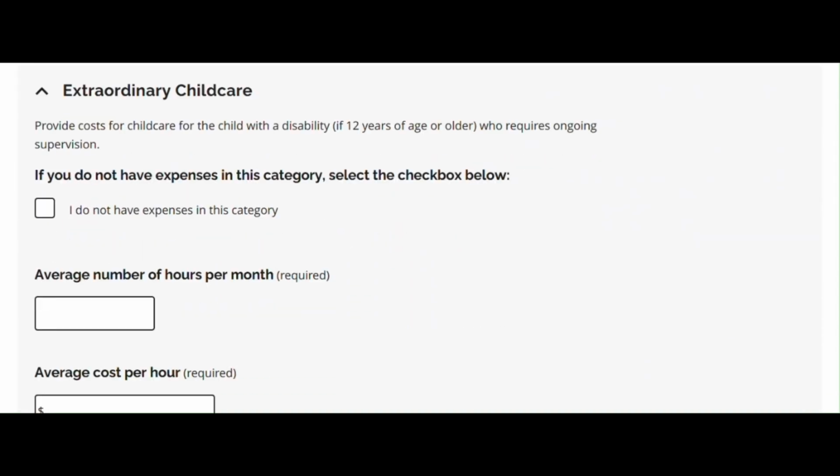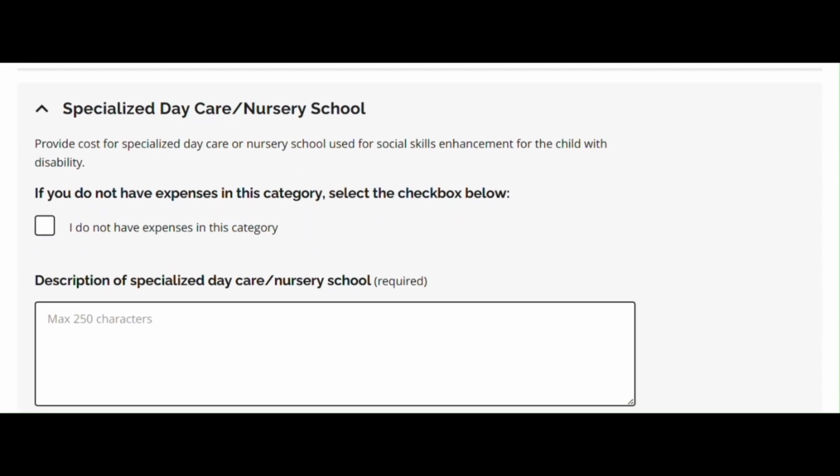Extraordinary childcare. Costs for childcare for the child with a disability, if 12 years of age or older, who requires ongoing supervision. Specialized daycare nursery school. Cost for specialized daycare or nursery school used for social skills enhancement for the child with disability.